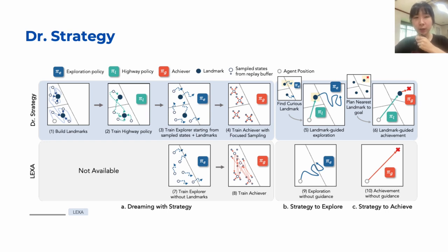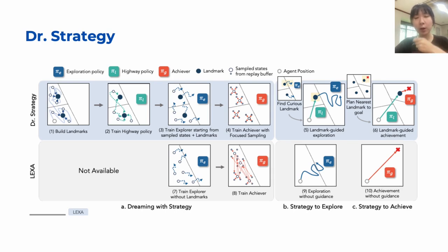To be more specific, during exploration, shown in section 5, Director Strategy evaluates only the cluster centers and starts exploring from the landmark that has the highest exploration potential. During test time, shown in section 6, Director Strategy finds the nearest landmark to the goal and uses highway policy to move towards the landmark, then reaches the goal using the achiever.